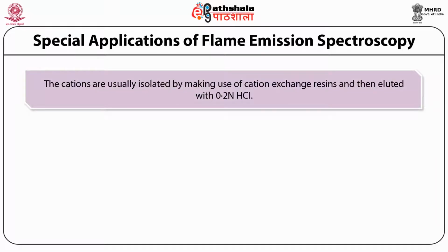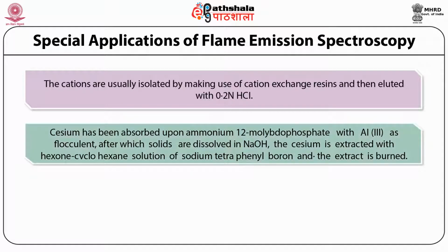Cations are usually isolated by making use of cation exchange resins and then eluted with 0.2 normal hydrochloric acid. Cesium has been absorbed on ammonium 12-molybdophosphate with aluminum as flocculant, after which the solids are dissolved in sodium hydroxide. The cesium is extracted with a hexane-cyclohexane solution of sodium tetraphenylboron, and the extract is burned.